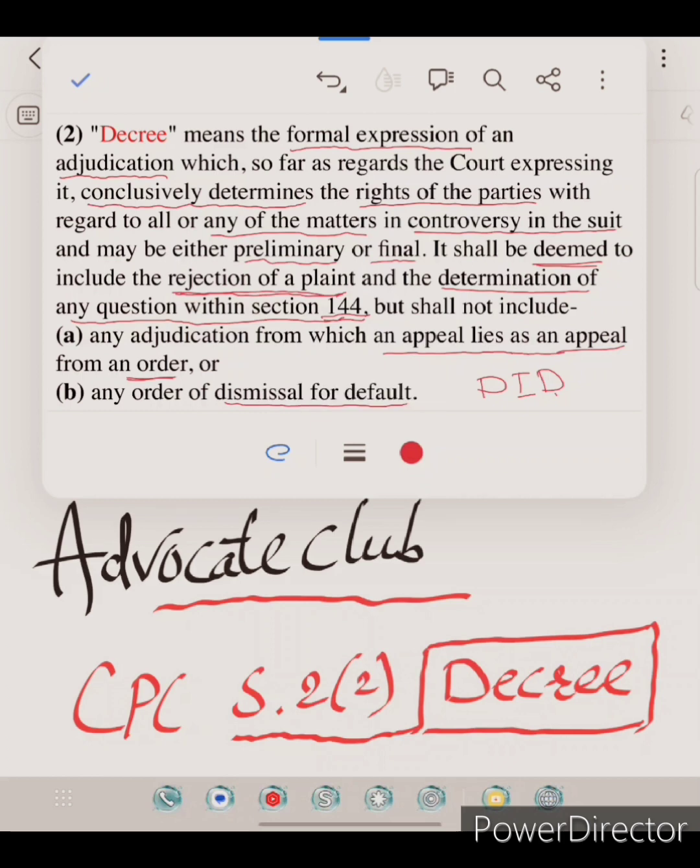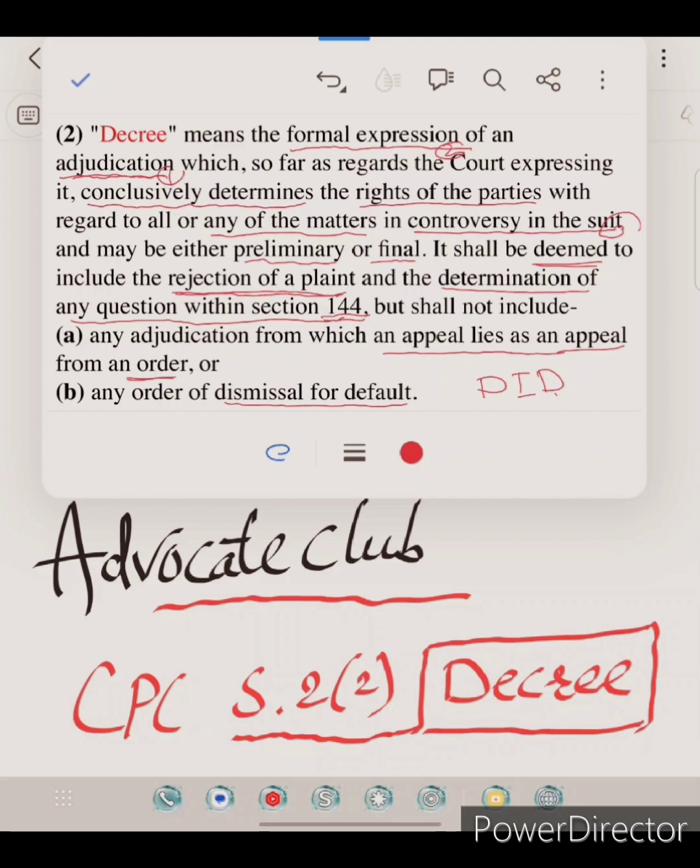Another point: the essential elements of a decree. Adjudication by a court is the first essential element. Second, it must be formally expressed. Third, it must be given in a suit. Such adjudication must have been given in the suit.